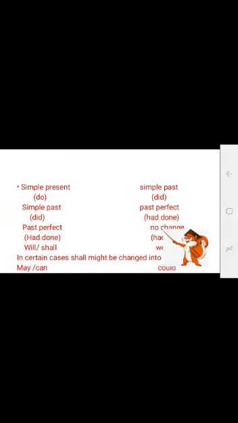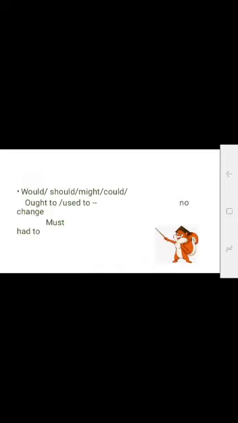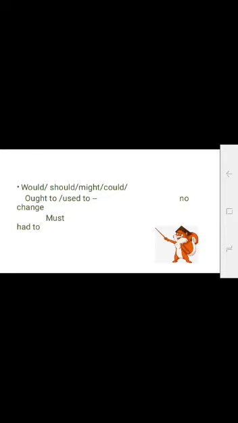Now simple present and simple past. Do becomes did, simple past. Did becomes had done, past perfect; had done, no change. Will, shall, would: in certain cases, shall might be changed into could. May and can become could. Would, should, might, could, ought to, used to: there is no change. And for must, it is had to.